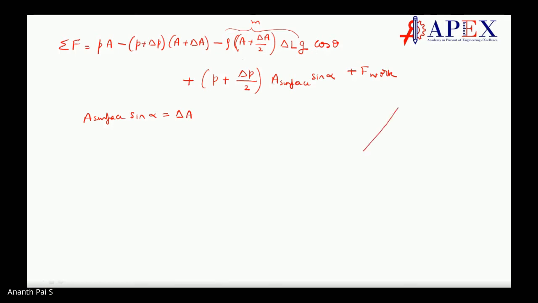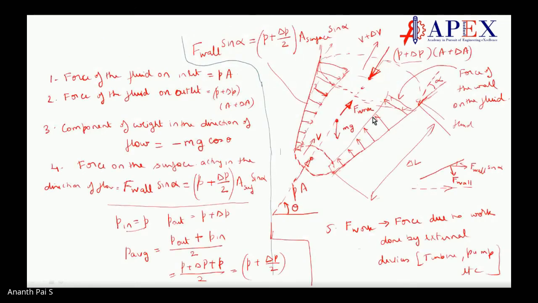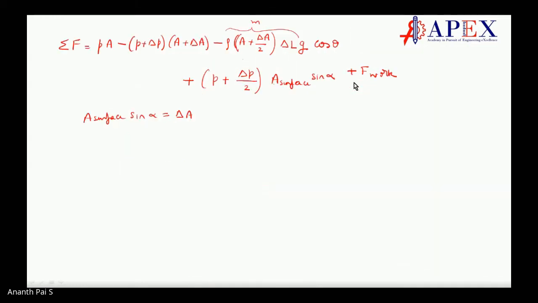This is the area here. Okay, let us understand this here. What is this area into sine alpha? It gives the change. Okay, let me write it nicely here, because this is one thing which you have to be clear. So if I write here like this, and here it is the area here.